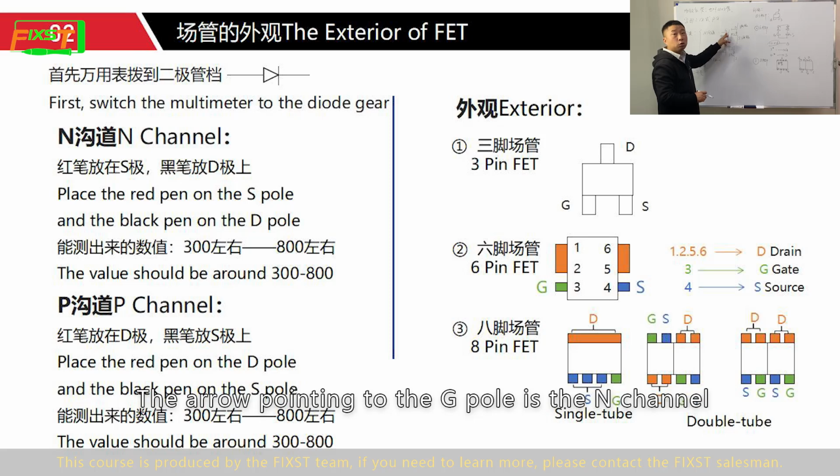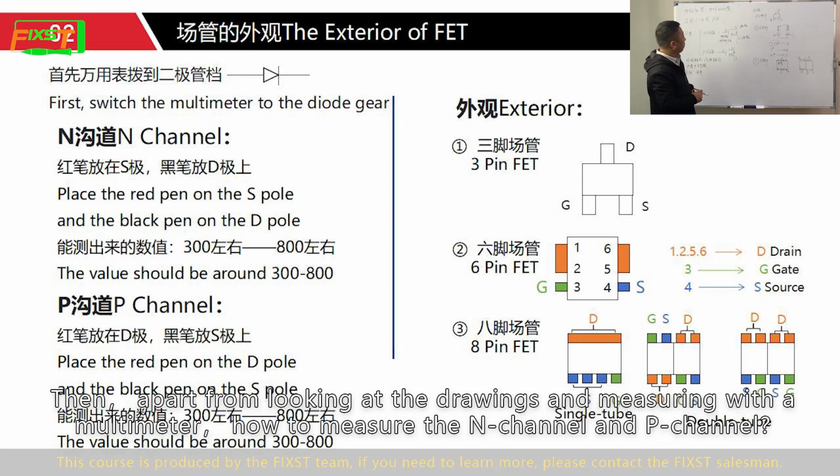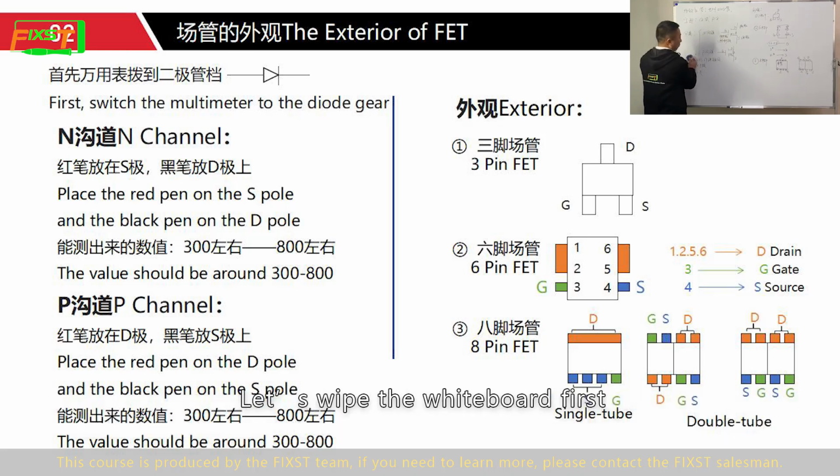Arrow pointing to G pole is the N-channel. Arrow pointing to the S pole is P-channel. Then apart from looking at the drawing, how to measure the N-channel and P-channel with a multimeter? Let's wipe the whiteboard first.